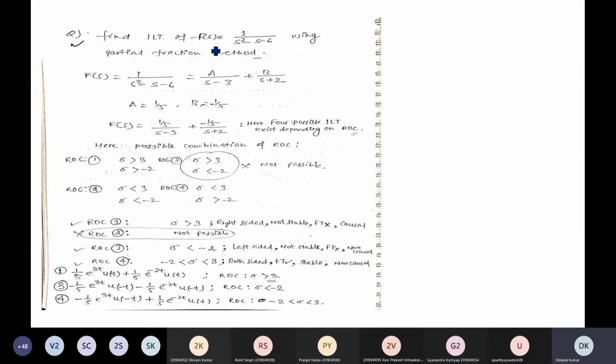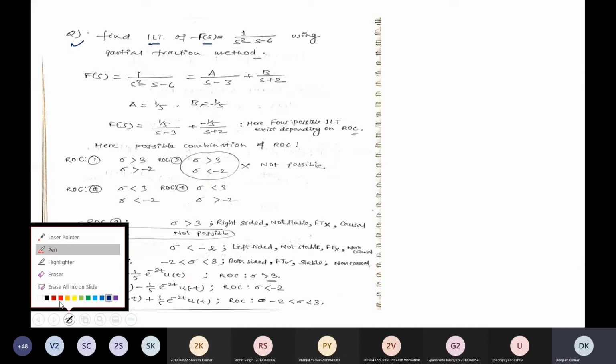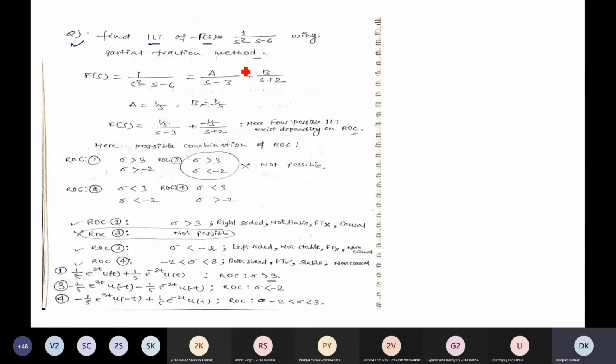Now using this concept, find the inverse Laplace transform of F of s equal to 1 by s square minus s minus 6. First of all, do the partial fraction. It will be 1 by (s minus 3)(s plus 2), which can be factorized like this.